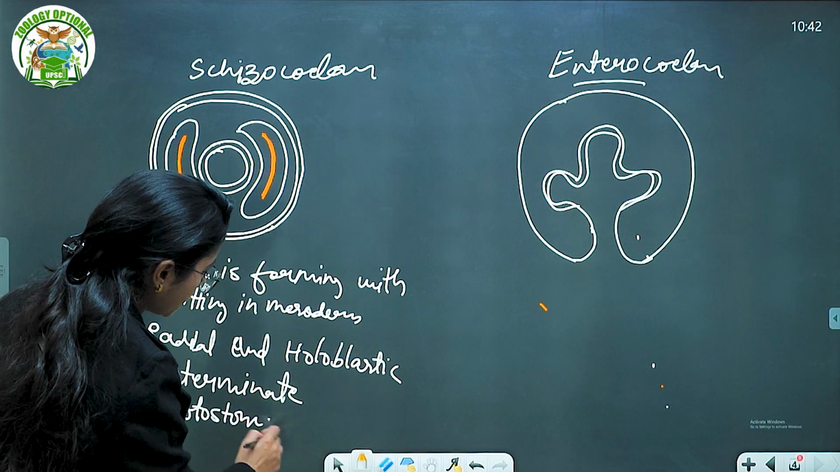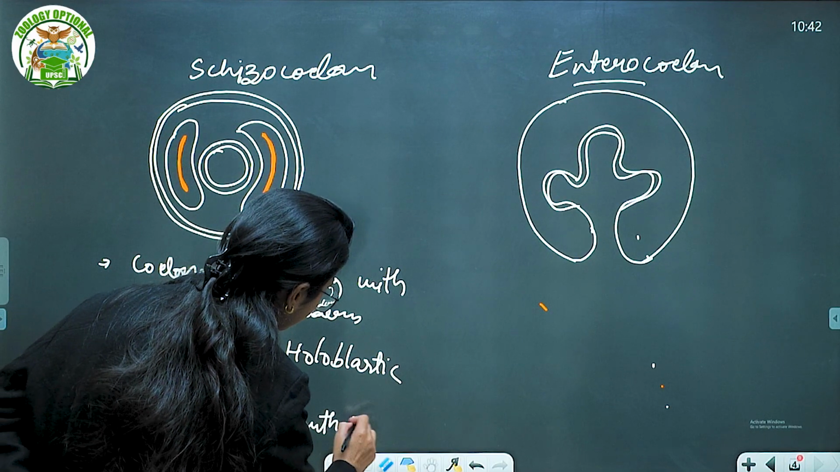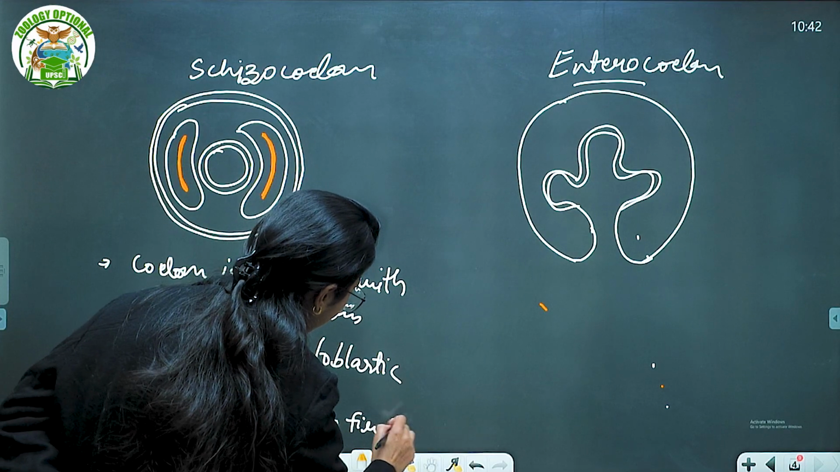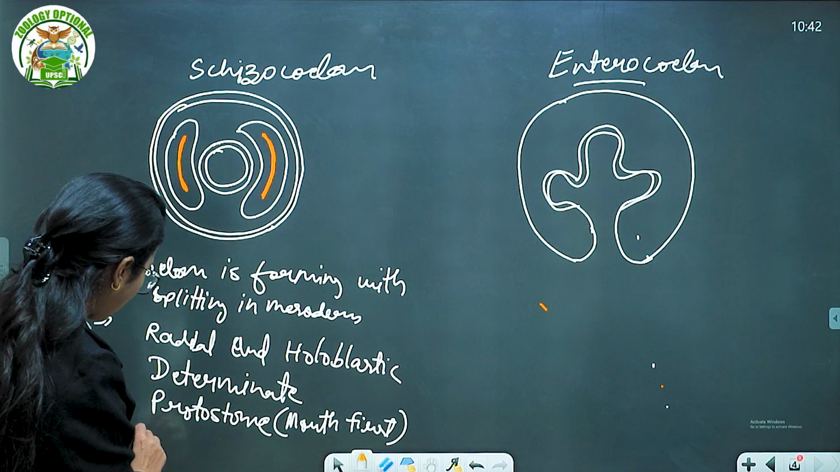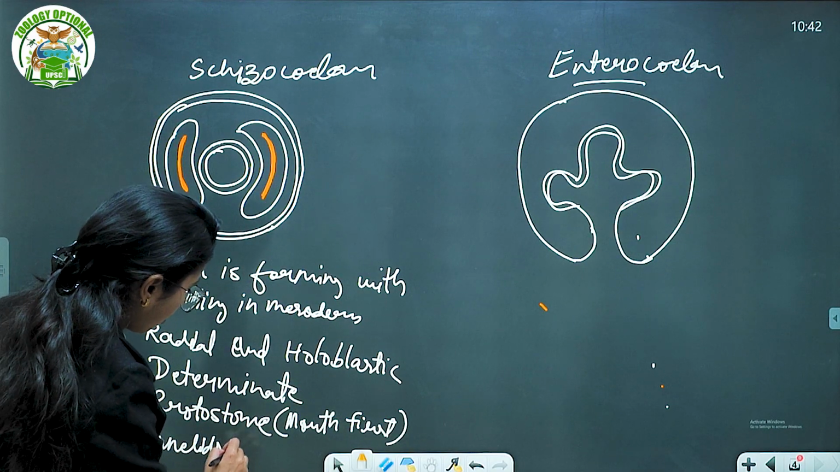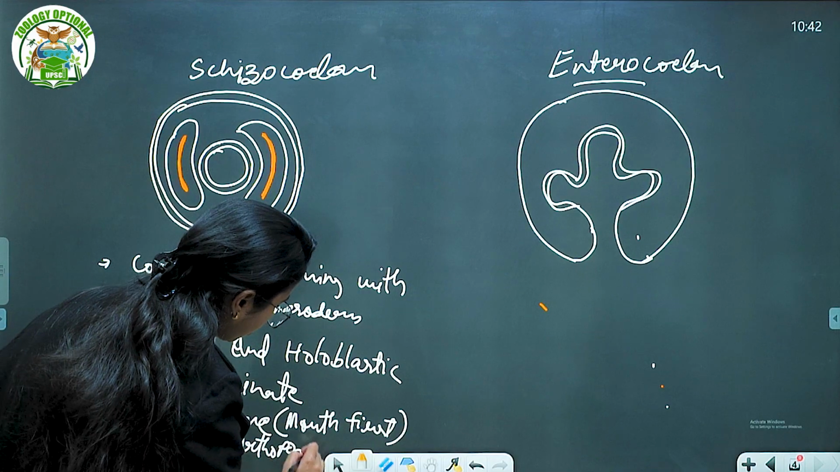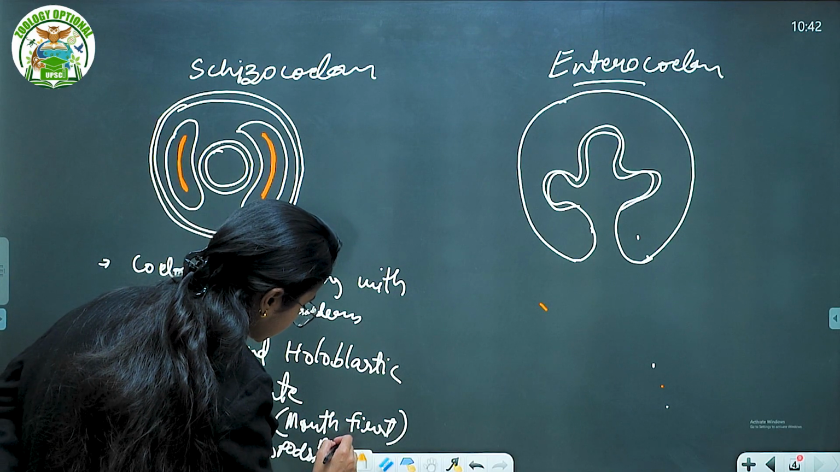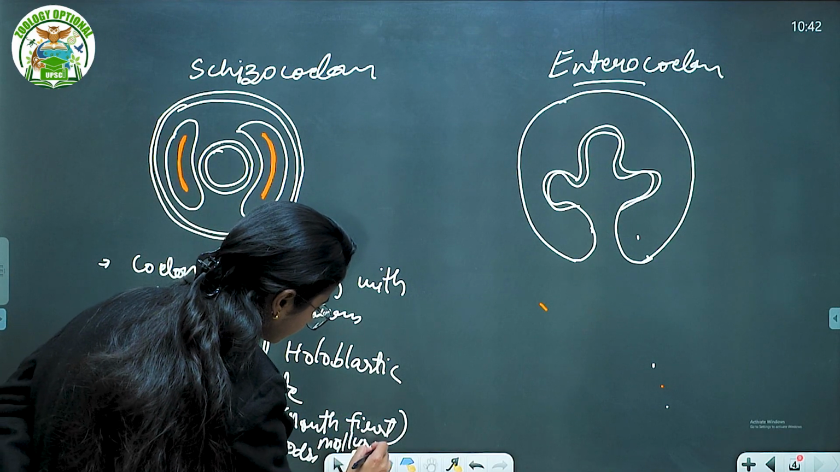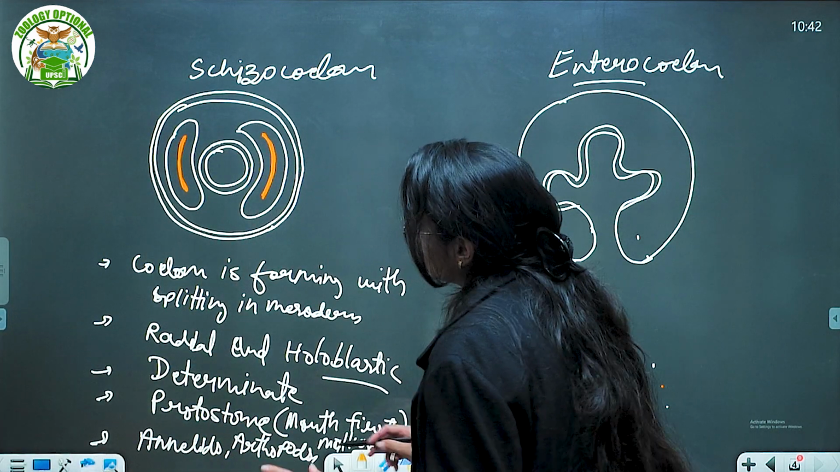Fourth one is forming protostomes. Protostomes means mouth first, right? And the last one is example. What is the example? Annelids, arthropods and molluscs. Which type of egg should it be? There should be holoblastic and radial cleavage.